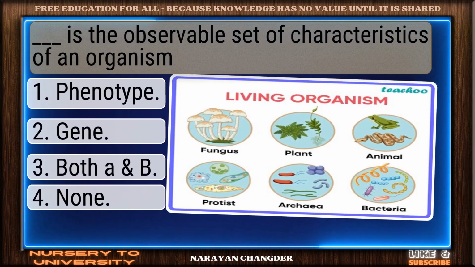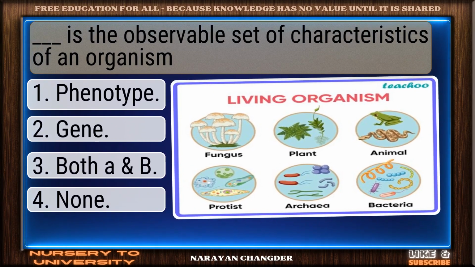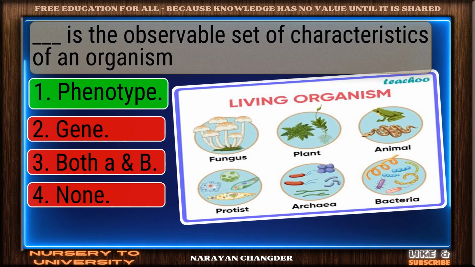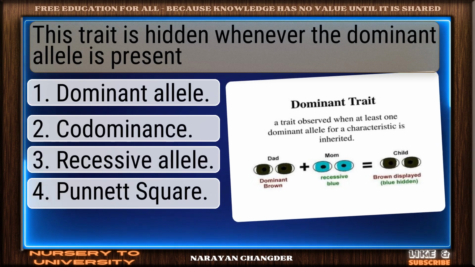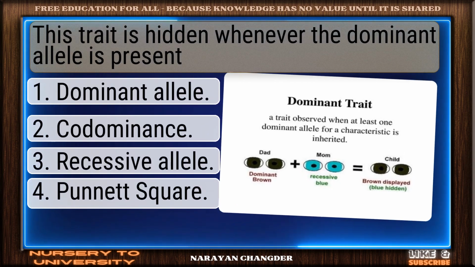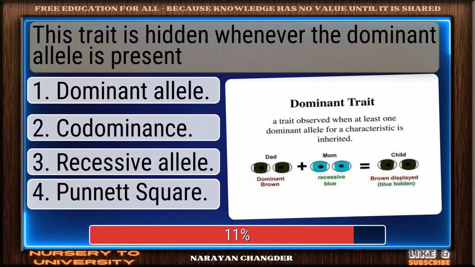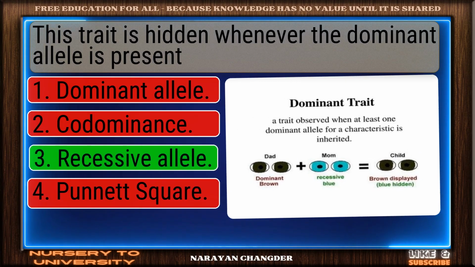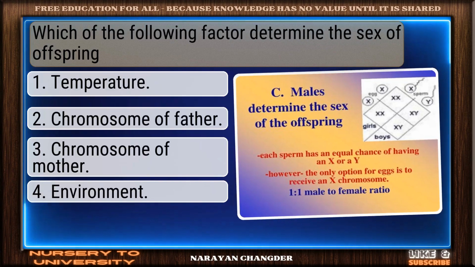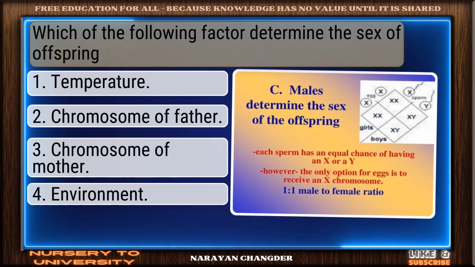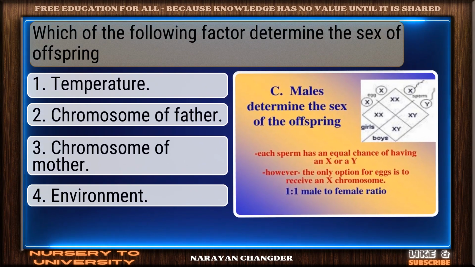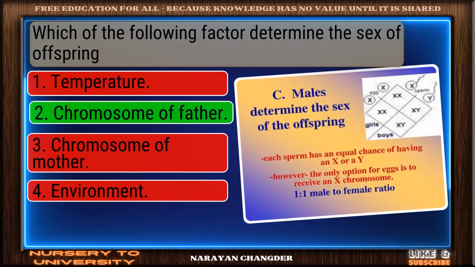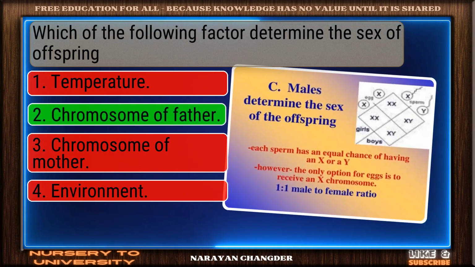Dash is the observable set of characteristics of an organism. On track. Phenotype is correct. This trait is hidden whenever the dominant allele is present. You got it. Recessive allele fits. Which of the following factor determine the sex of offspring? Strong choice. Chromosome of father is right.